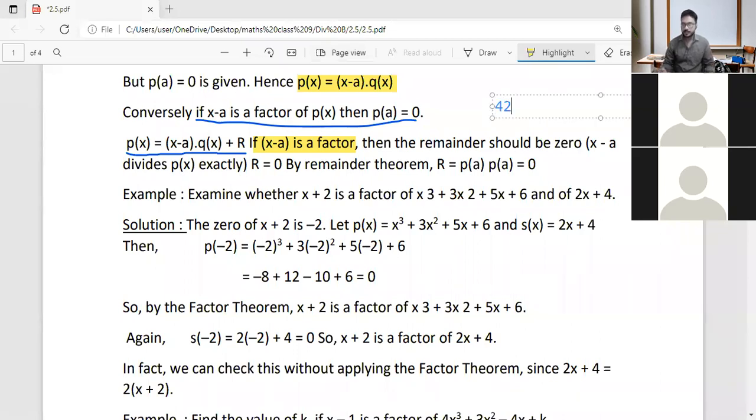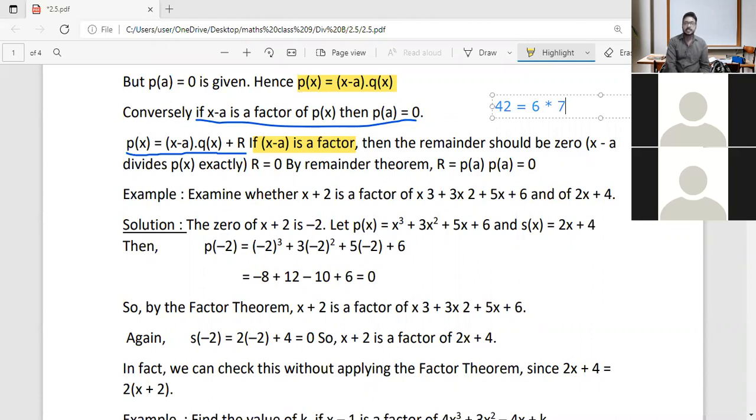See, we are saying that a number 42 is there. 42 is equal to 6 into 7. Then we are telling that the number 6 is a factor of 42. What does it mean?